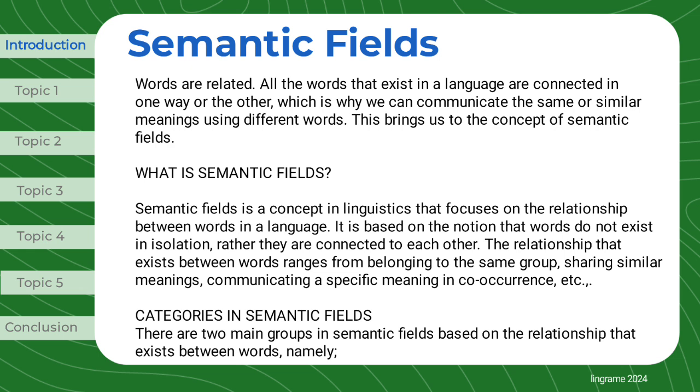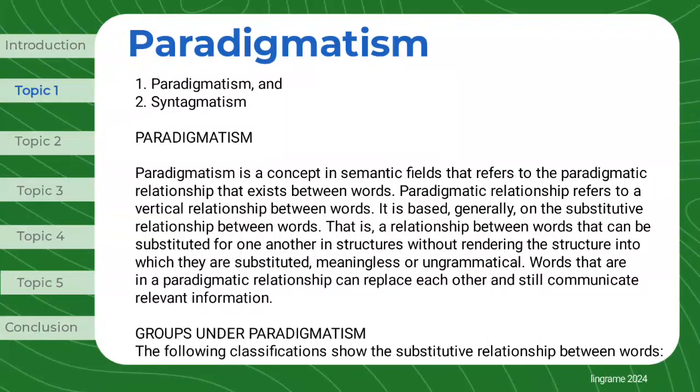Categories in semantic fields. There are two main groups in semantic fields based on the relationship that exists between words, namely, paradigmatism and syntagmatism. Paradigmatism. Paradigmatism is a concept in semantic fields that refers to the paradigmatic relationship that exists between words. Paradigmatic relationship refers to a vertical relationship between words.